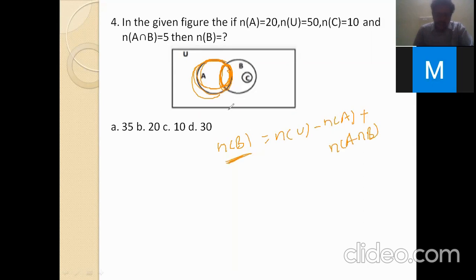Whenever we want to find n of B, from n of U we subtract n of A, but we need this part. This part is also included in B. So that's why we add that one.